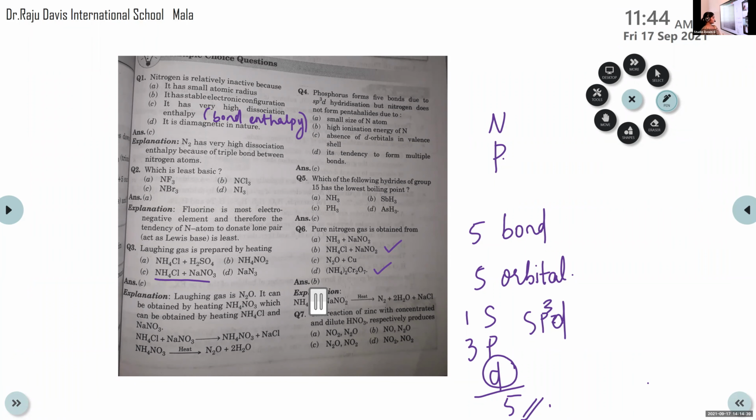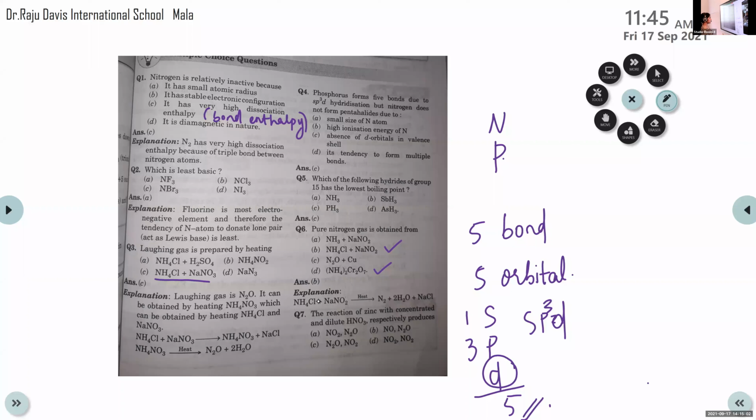Then question number 7. Nandana, can you read question number 7? The reaction of zinc with concentrated and dilute HNO3 respectively produces NO2 and N2O, NO and N2O, N2O and NO2, NO2 and NO2.